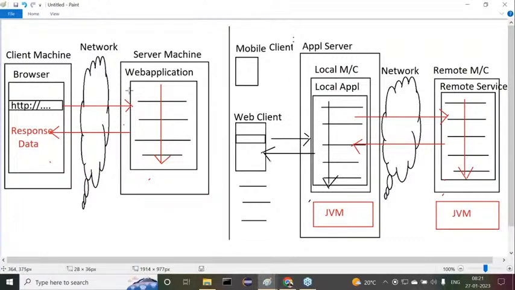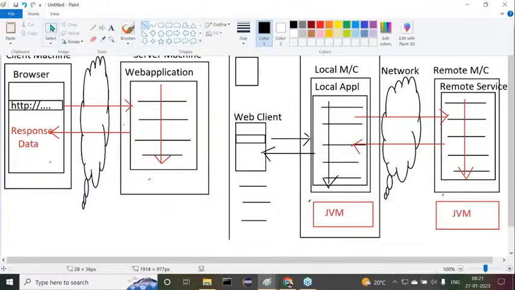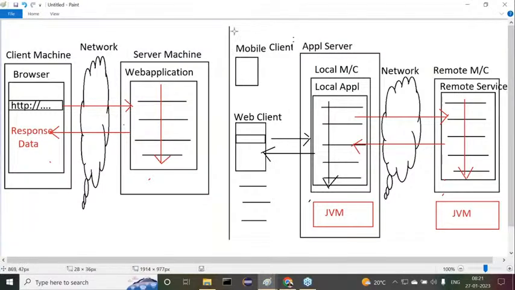Will you do the same thing with this particular application with a web application? No. Right, sir. Now understand this. In this particular distributed application, two parts are available. What are the two parts here? Observe carefully. This part, exactly this part, the web client and application server, the local application, is the web part. Yes, sir. All of you are getting my point or not? Only these two are the web part.